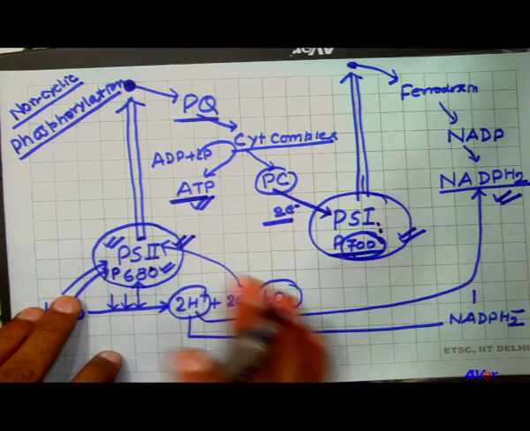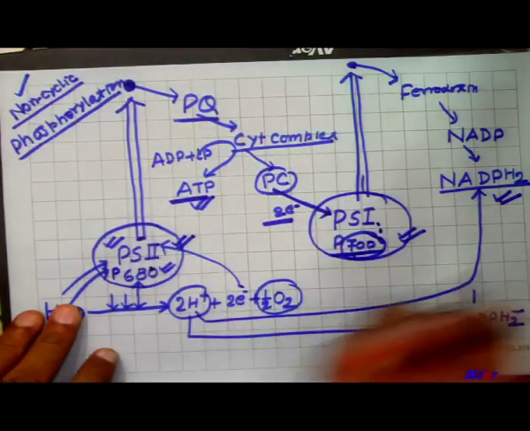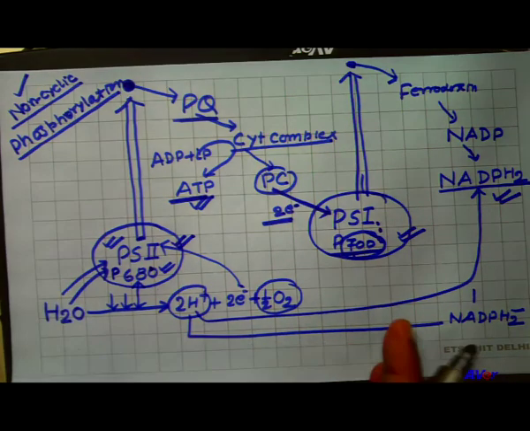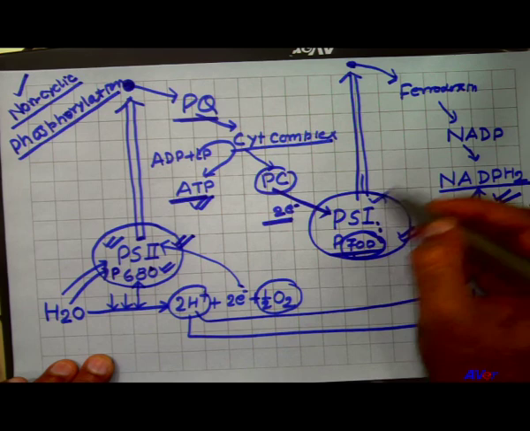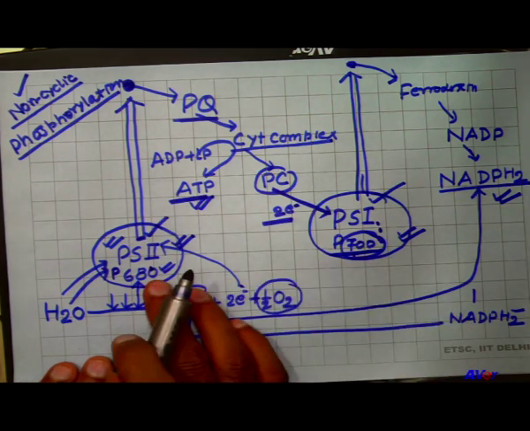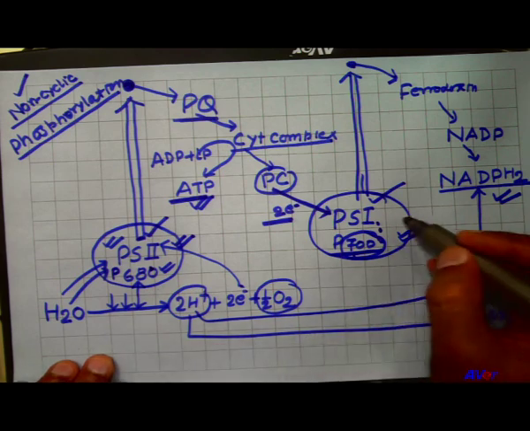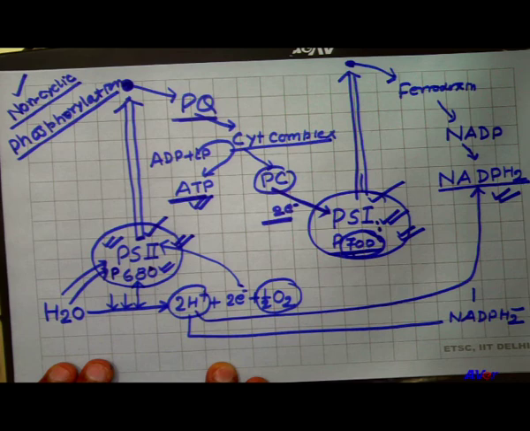So, there are two types of phosphorylation, non-cyclic phosphorylation as well as cyclic phosphorylation. The difference is that in non-cyclic phosphorylation two pigment systems are involved, that is pigment system 1 and pigment system 2. But in case of cyclic phosphorylation only one pigment system is involved, that is PS1 P700.